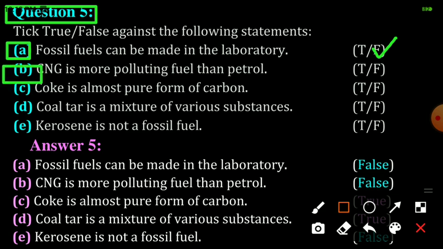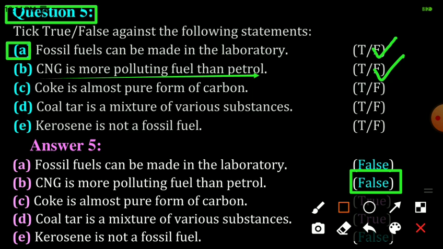Next: CNG is a more polluting fuel than petrol. Here, as we know, CNG does not create much pollution. It is a very least polluting fuel. So this statement is also false. C: Coke is almost a pure form of carbon.